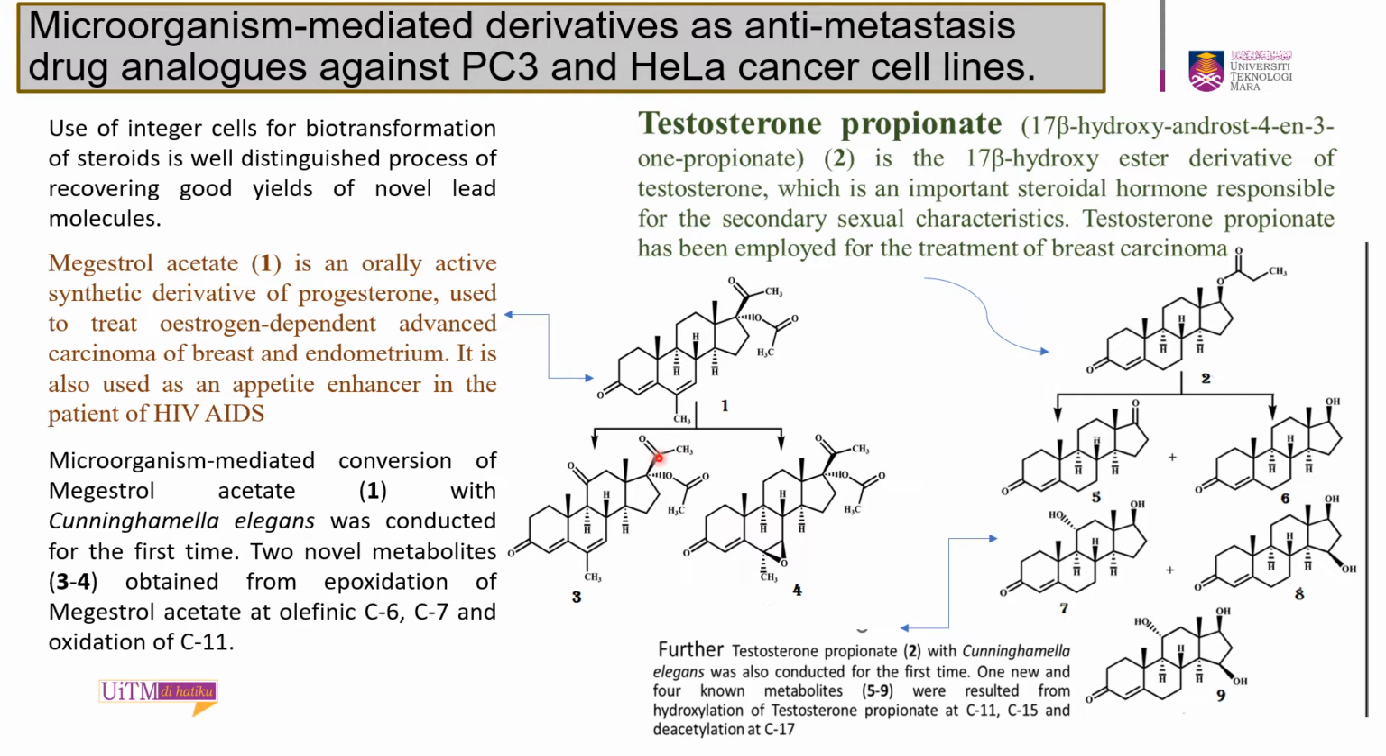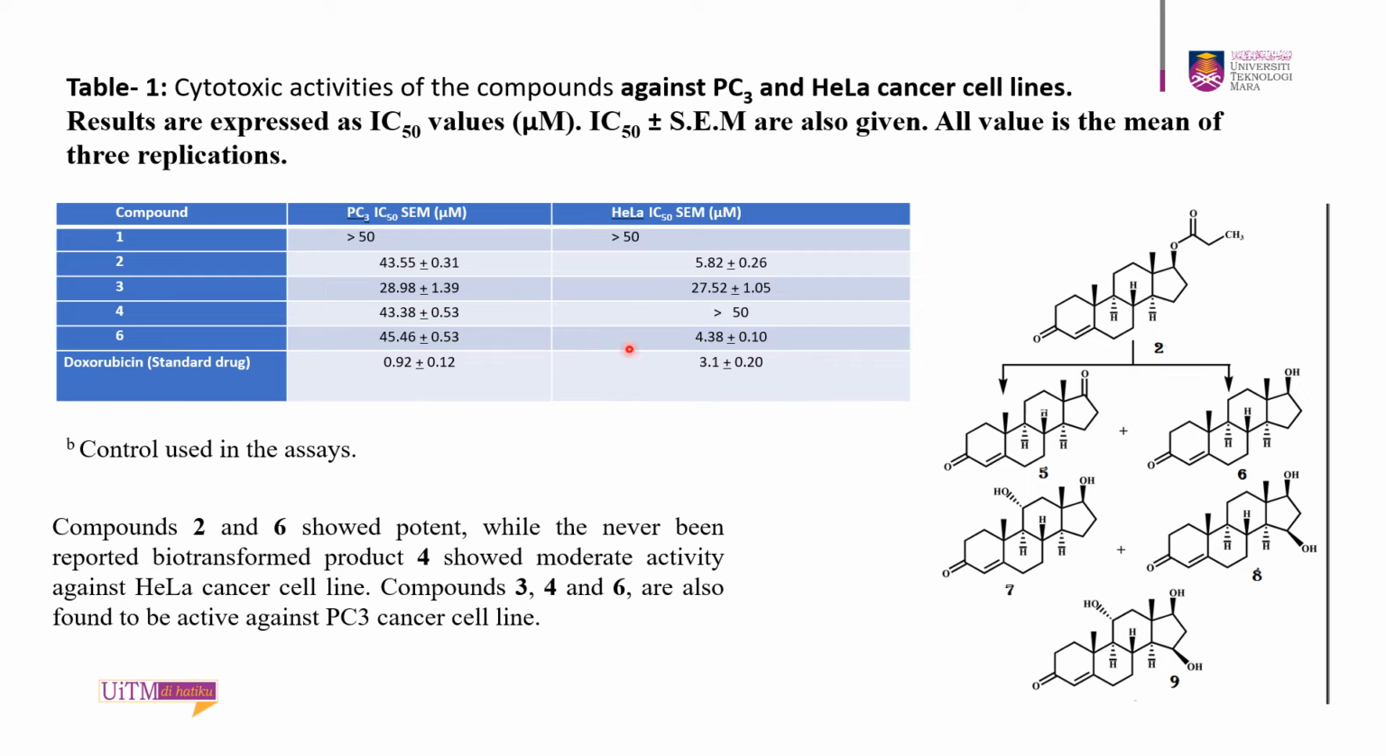of megestrol acetate. Another compound, testosterone propionate, was also subjected. It is an important steroidal hormone responsible for the sexual characteristics, and it has been employed for the treatment of breast cancer. One new and four known metabolites were obtained with testosterone propionate. These compounds were also subjected to biological assay for anti-cancer activity against PC3 cancer cell line and HeLa cancer cell line. Compounds 2 and 6, as you can see here, were found to be very potent, while the never before reported transformation compound 4 had moderate activity, and compounds 3 and 4 were also found to be active against PC3 cancer cell line.